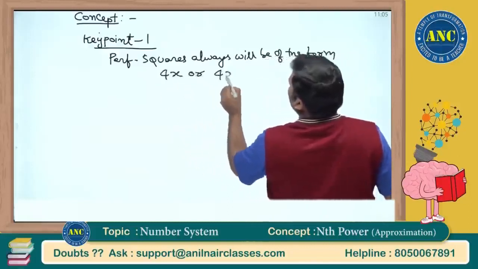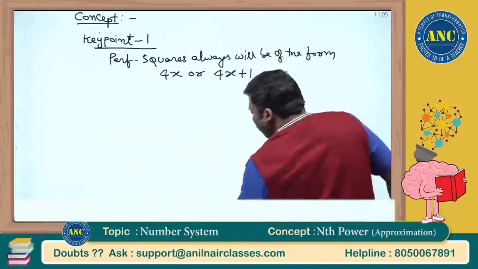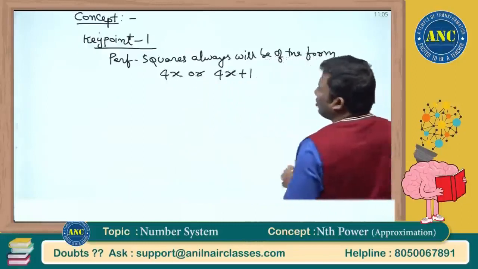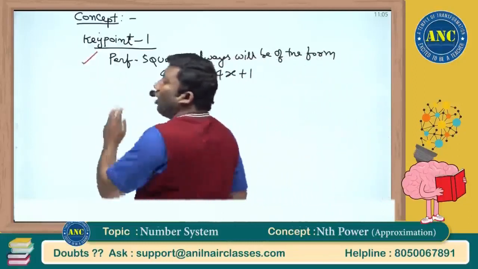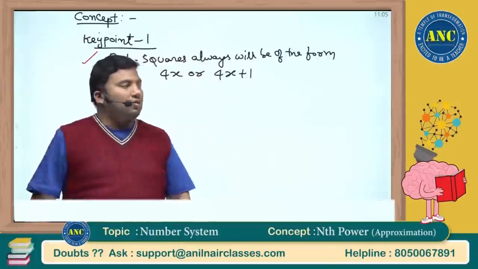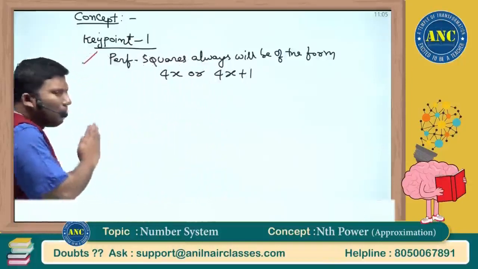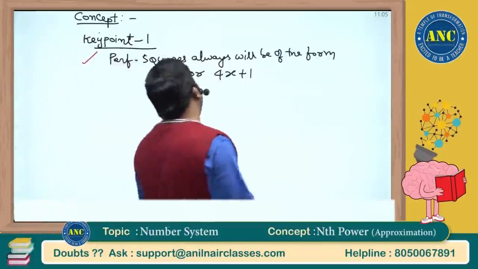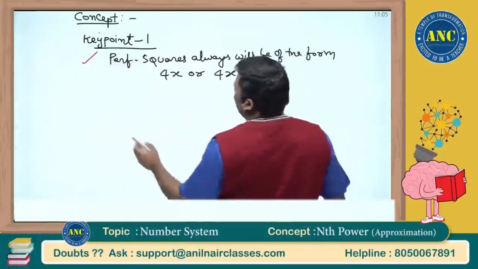Any perfect square will always be of the form 4 into something or 4 into something plus 1. Why? We have already discussed this in our perfect squares class. A perfect square will always be of the form 4k or 4k plus 1.